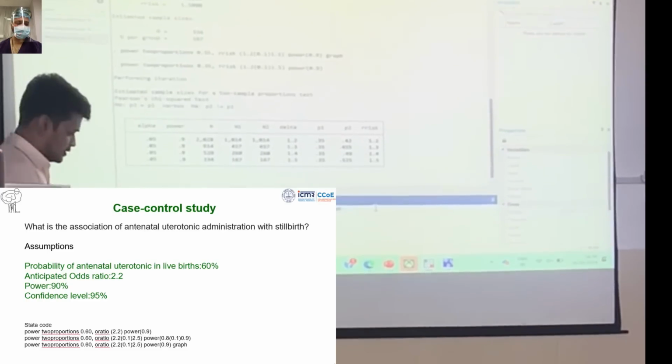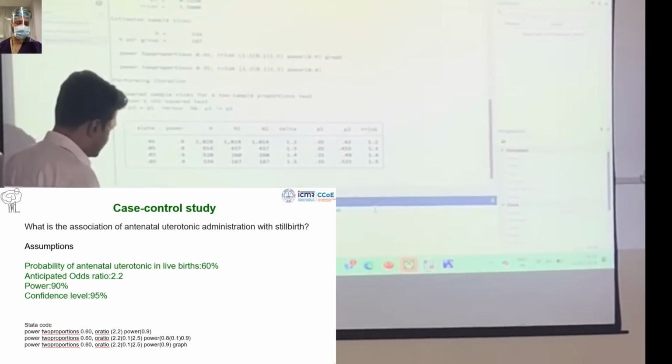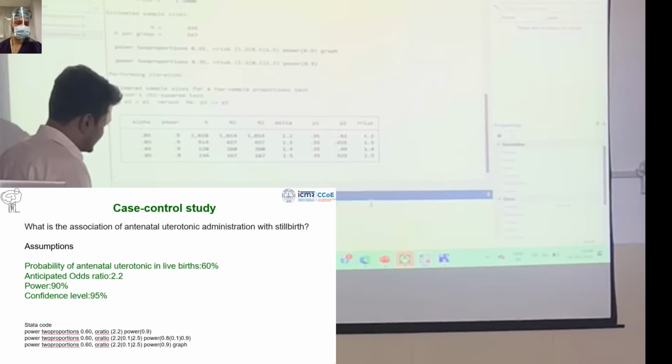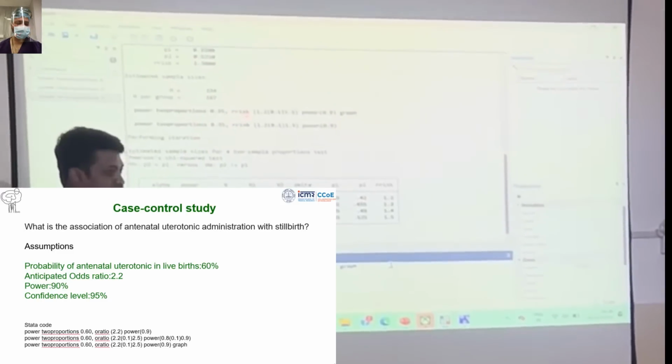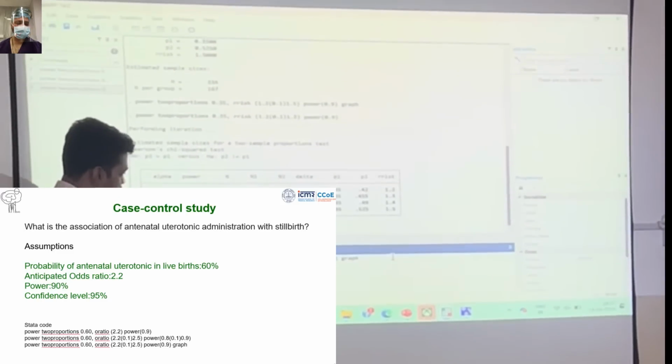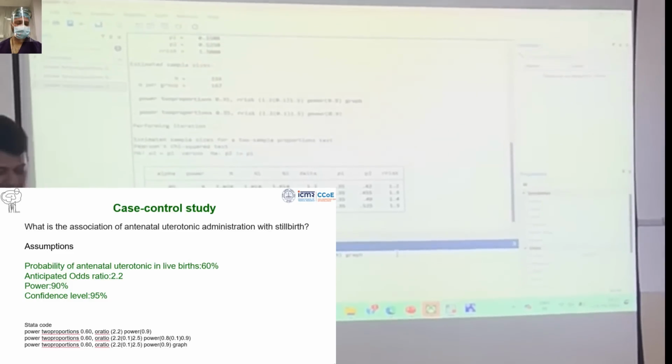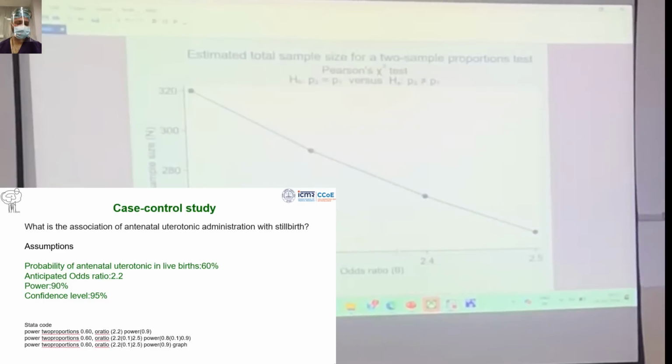The command also says relative risk, R risk, and odds ratio, O ratio, and the same way I have done. Clear?